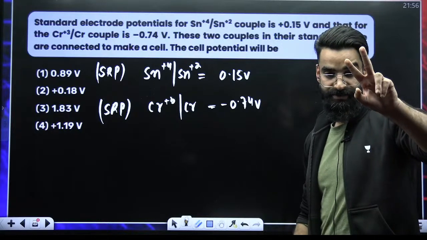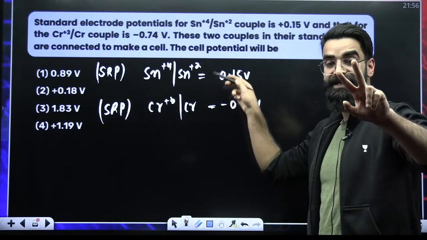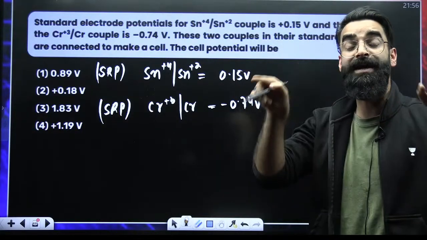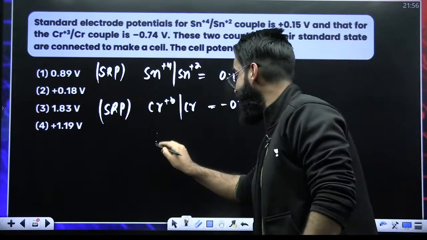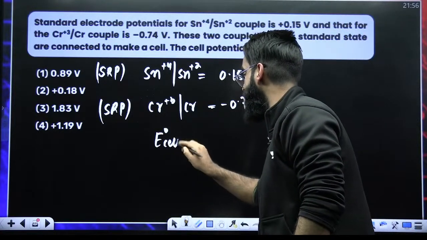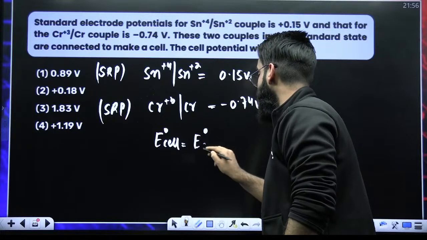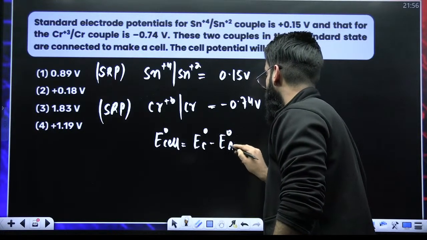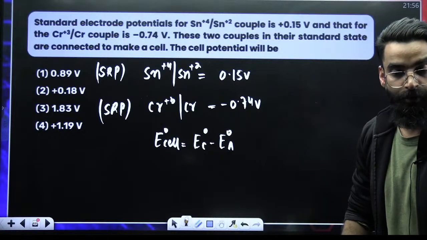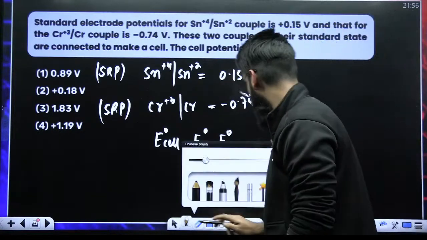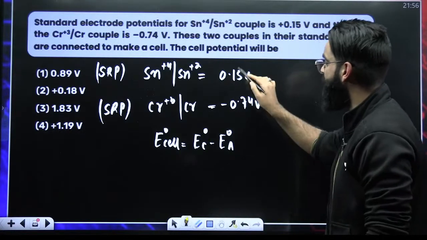I've got two electrodes here. I'm connecting these two electrodes externally and internally, so I'll get a complete cell. We have to calculate E naught for that cell, which is E naught cathode minus E naught anode. First, which one would be cathode and which anode? Look carefully, guys. Both are SRP values.